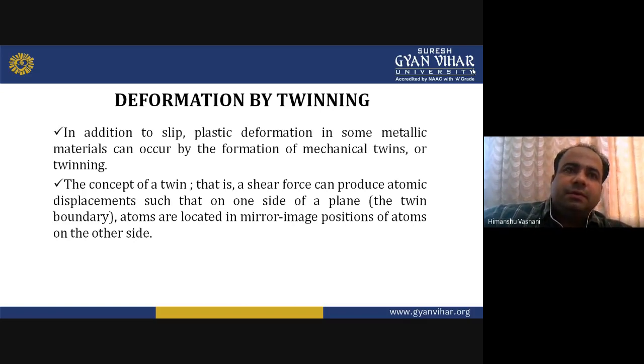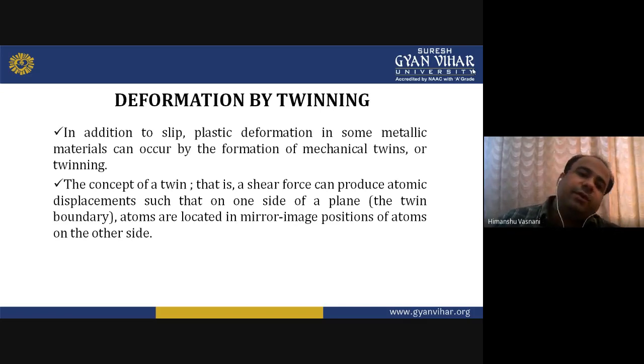In slip, what happens? There is a plane that is deformed from its position. Okay, so it will lead to a kind of plastic deformation. Here any plane can slip which has a maximum density, depends upon the material to material and the working conditions upon which it is applied.